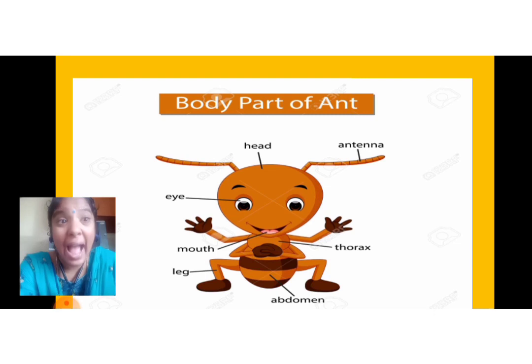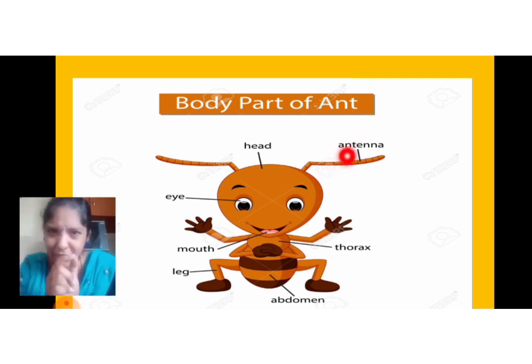Here comes the body part of the ant. If the ant bites you, you'll feel very bad. So this is the body part of the ant. Here is the head and here is the eye and here is the antenna.